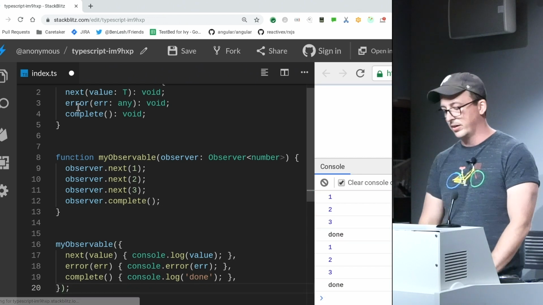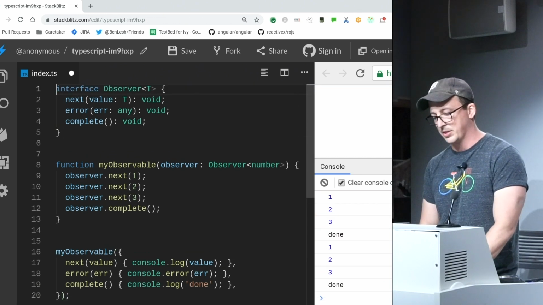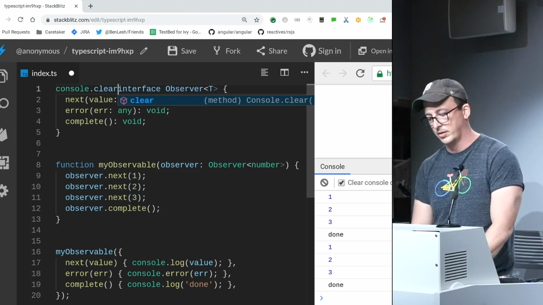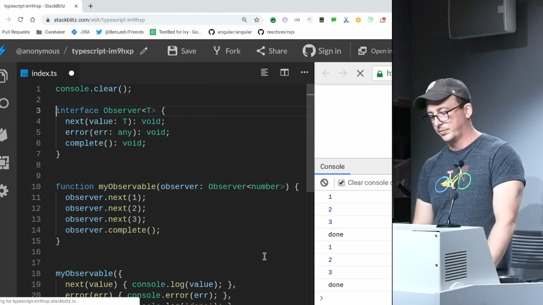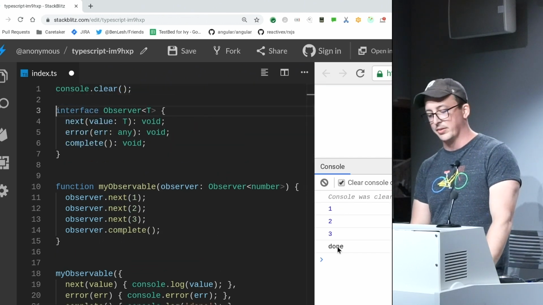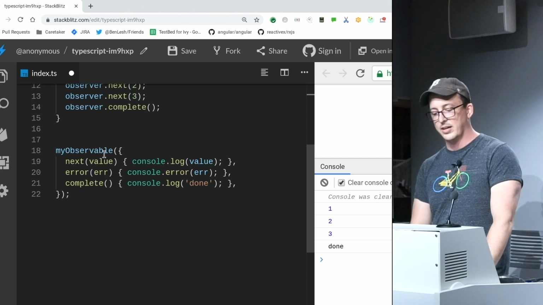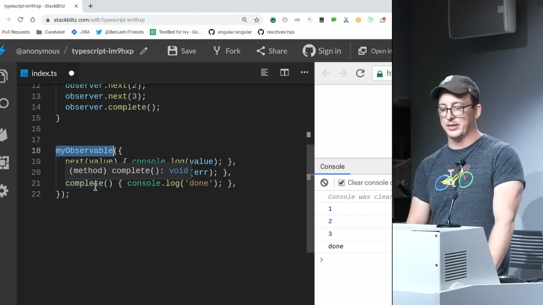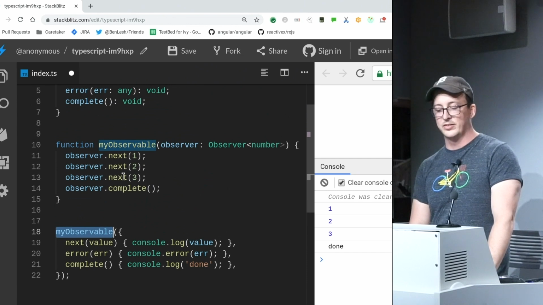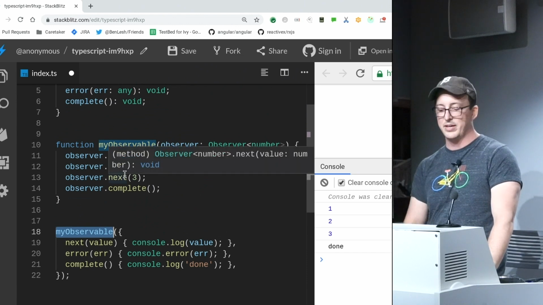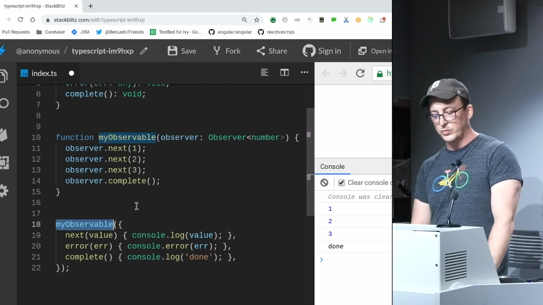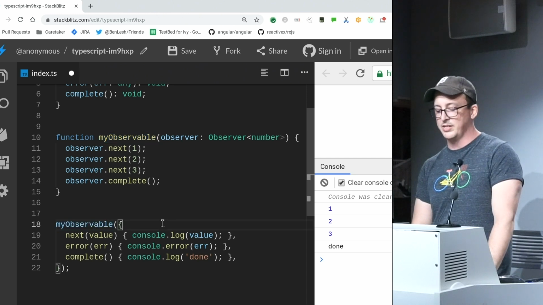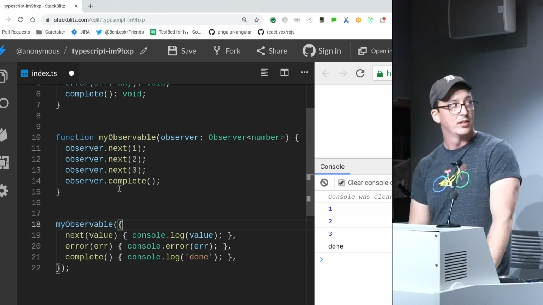So you can see down here, and I'm going to just put console clear at the top of this. So when this runs, you get 1, 2, 3, done right away. Because I called the function with this POJO object that has the expected interface, and inside of there, I call that interface and I emit values. Pretty cool. This is basically what an observable is. A lot of people don't know that.